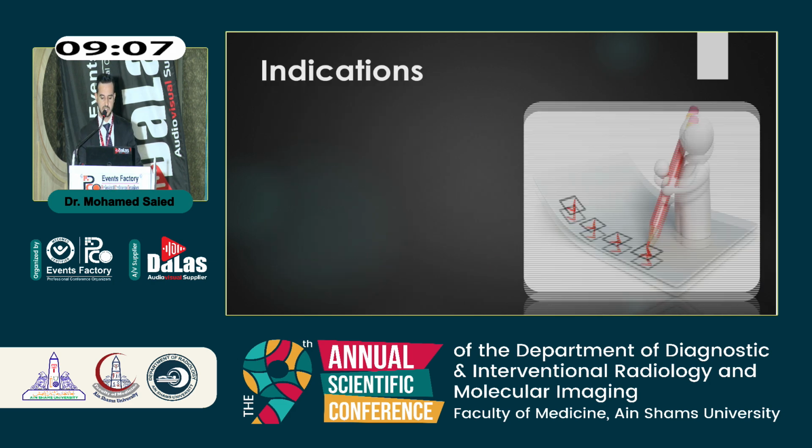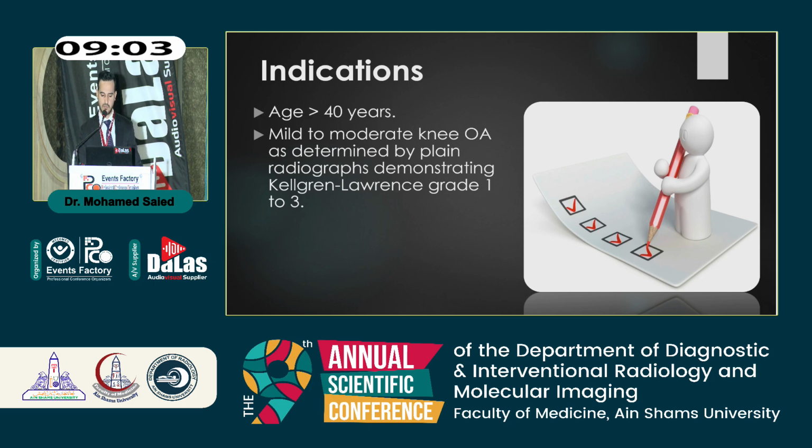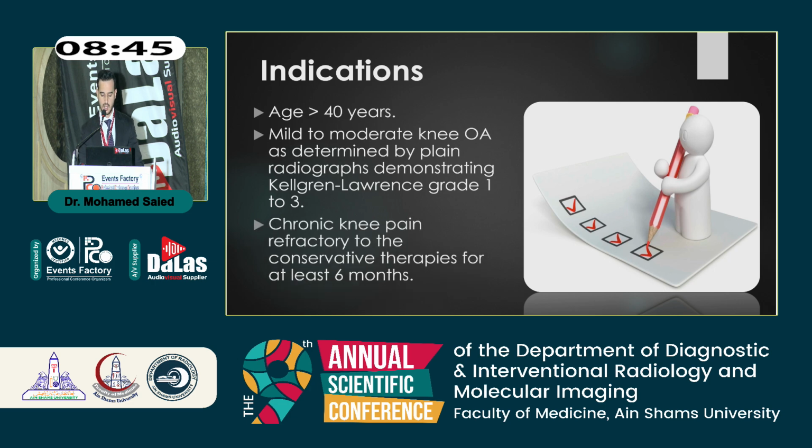So our indications are patients above 40 years complaining of mild to moderate knee osteoarthritis as determined by the Kellgren and Lawrence scoring system, grades 1 to 3. Why not grade 4? Because in grade 4 he has lost his articular cartilage. He has no beneficial effects from genicular artery embolization. Also, the pain must be refractory to conservative medical therapies for at least 6 months.